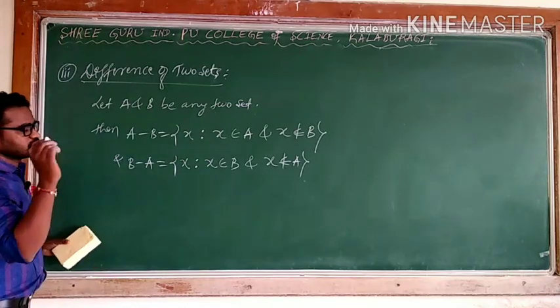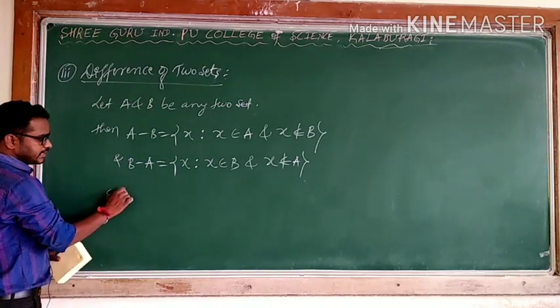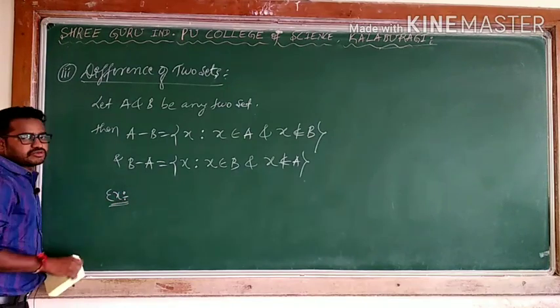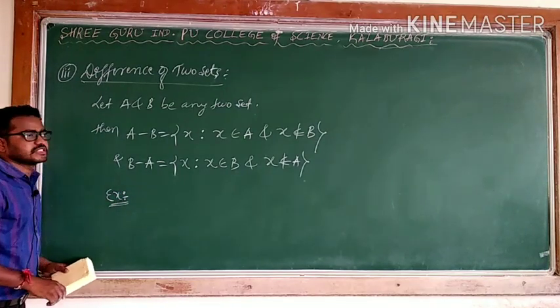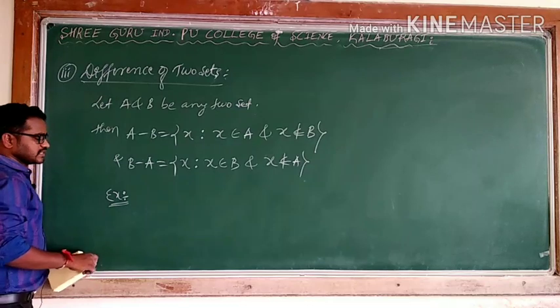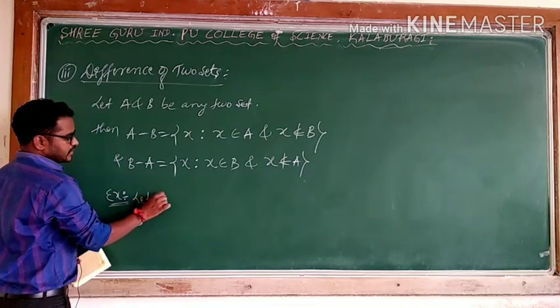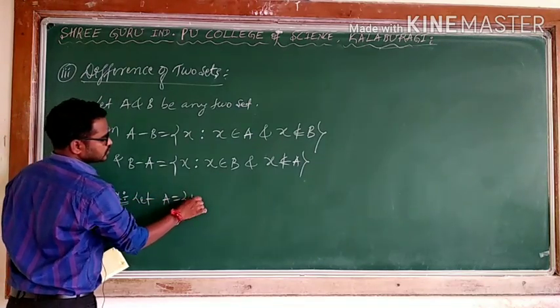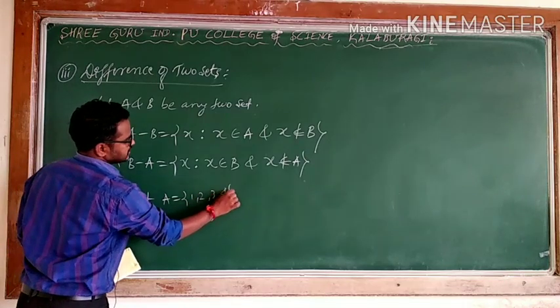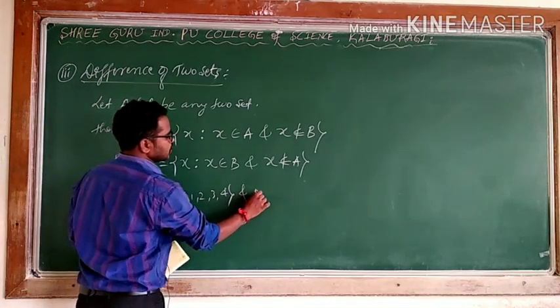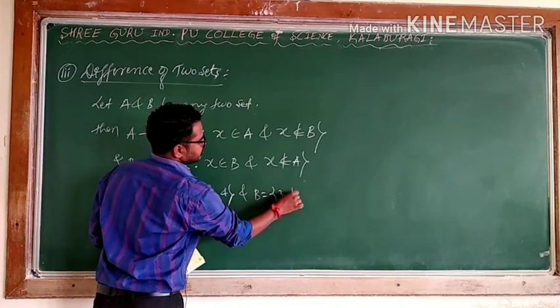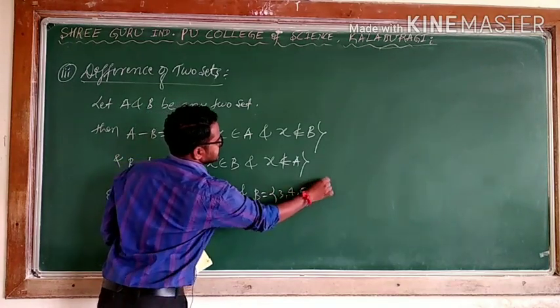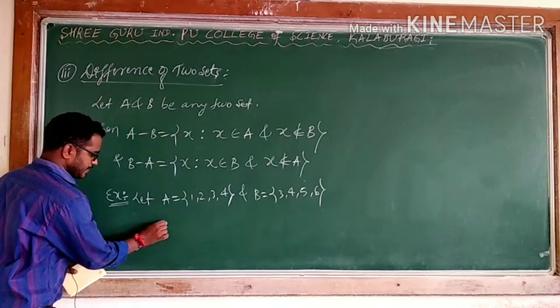I will take one example. Using examples you will come to know very clearly. Every time while explaining examples, if you concentrate, you will come to know what is union, what is intersection, what is difference. Let A equal 1, 2, 3, 4, the same I am taking, and B equal 3, 4, 5, 6.